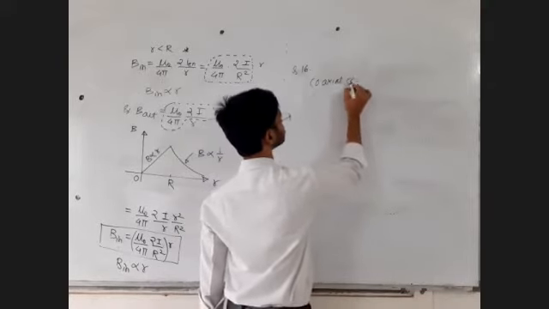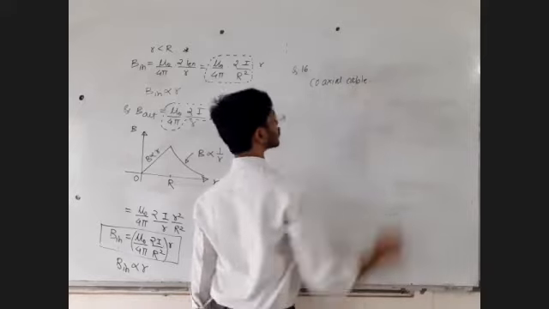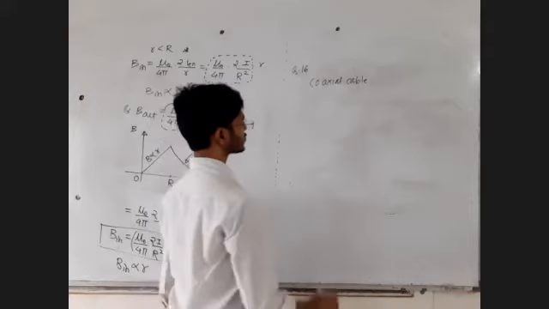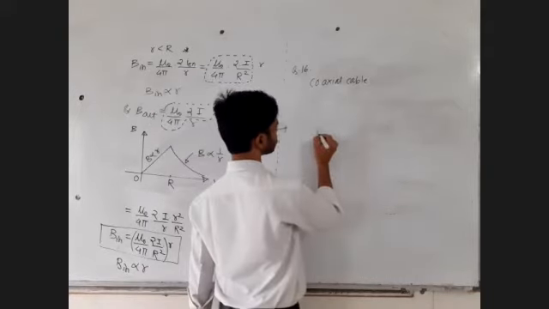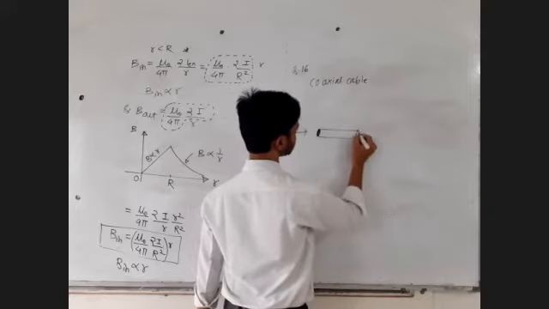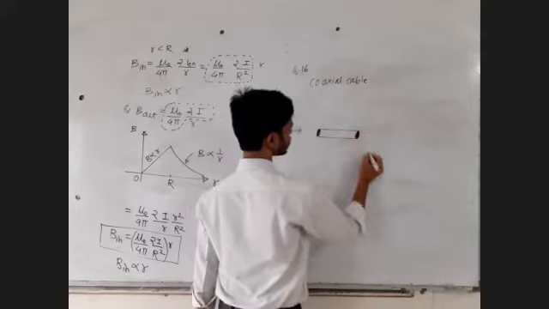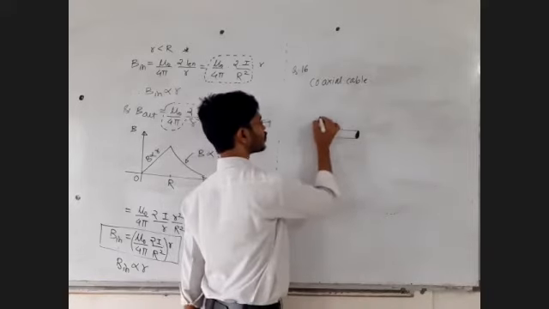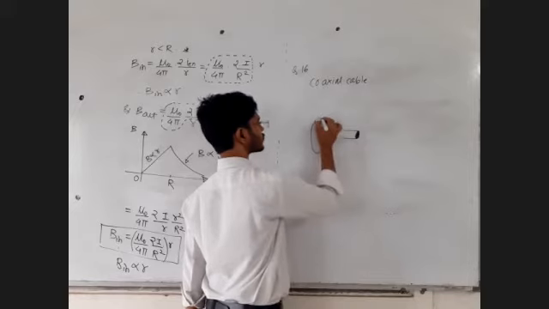What is a coaxial cable? A coaxial cable has two wires. Let's say this is the inner wire, an inner solid wire. And outside there is one more wire.